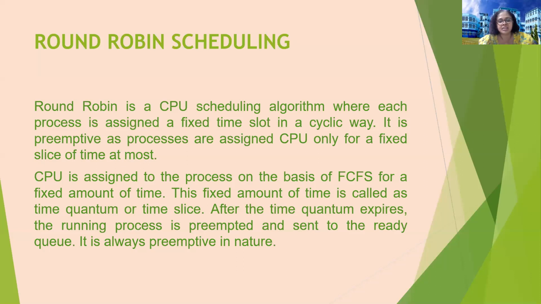That means no process is executed continuously at one go. The process is switched. Each and every process that follows this round robin scheduling criteria is swapped out, and again they are swapped in as soon as the time slice of the earlier process expires. So it is written, after the time quantum expires, the running process is preempted and sent to the ready queue.